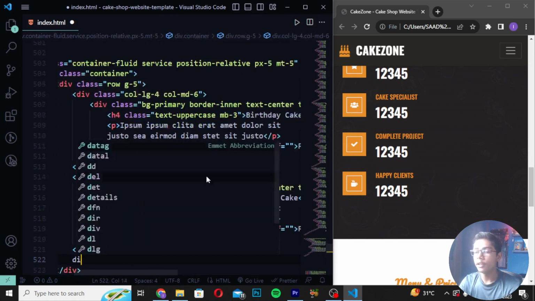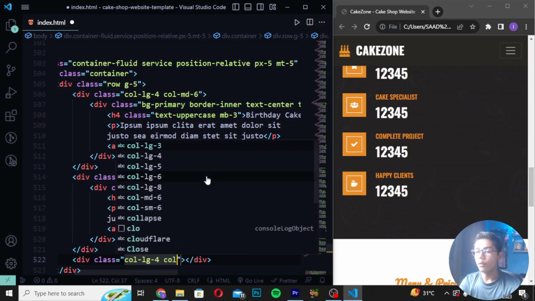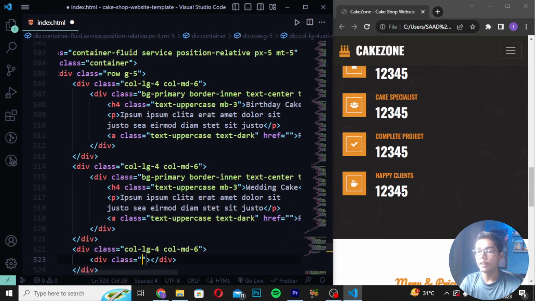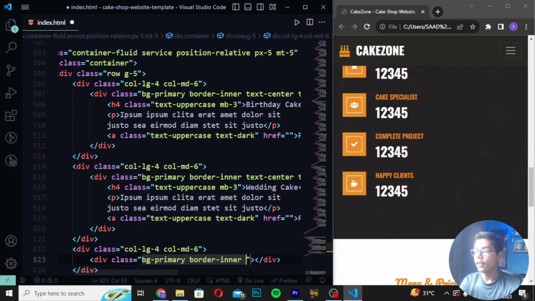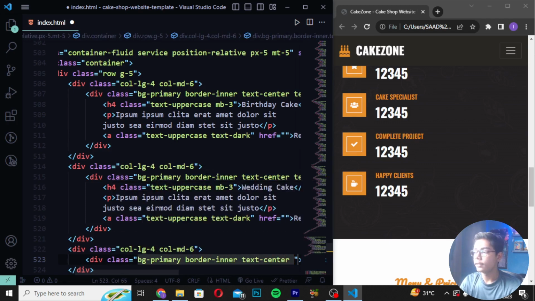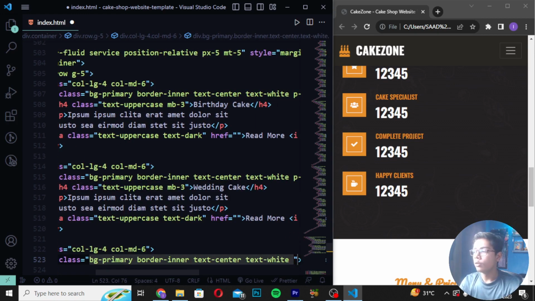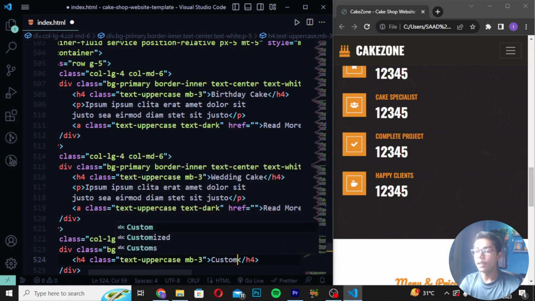Then when you've written this, you have to create a div with class col-lg-4, and I will write here col-md-6. So here I will write like this. Then you have to write a div class and write here bg-primary, then write border-inner, and then I will write text-center like this. Create here text-wide. Now when you've written this, you have to move forward and write p-5 like this, and write here h4, and in h4 I will create class as text-uppercase. So here I will write here mb-3. Then here I will write custom cake like this.